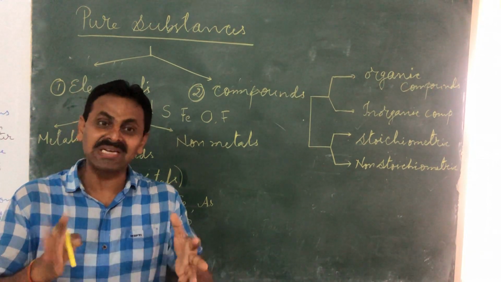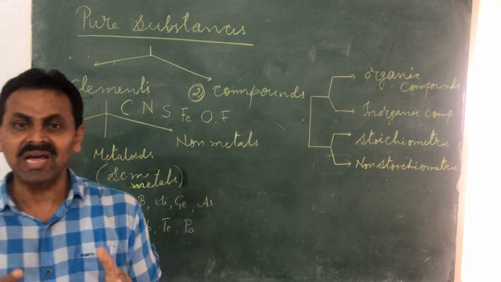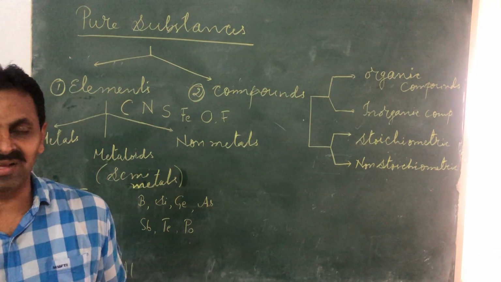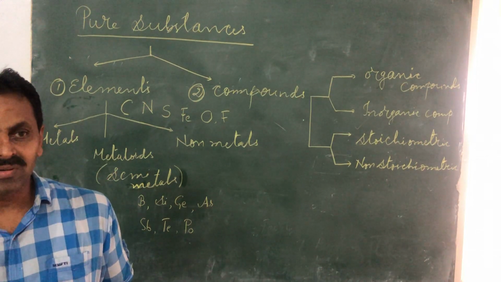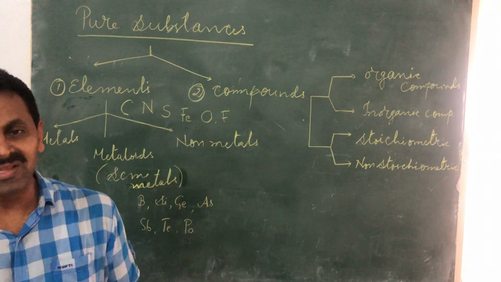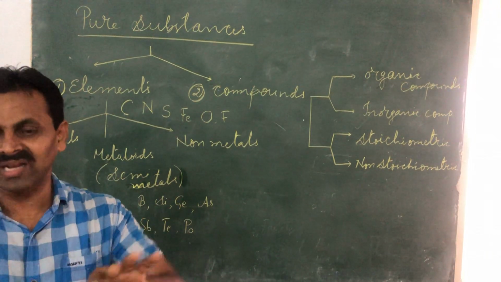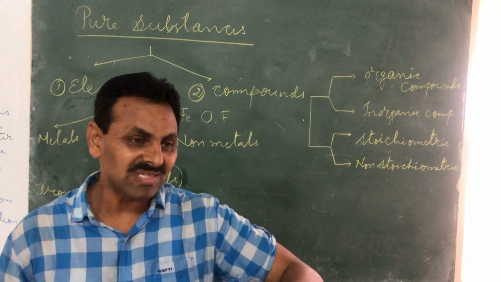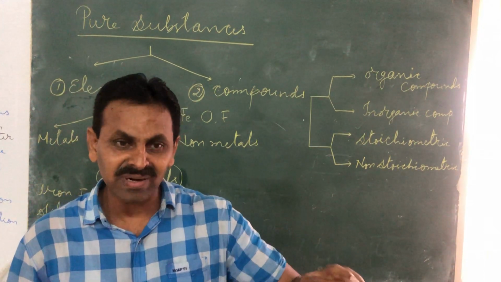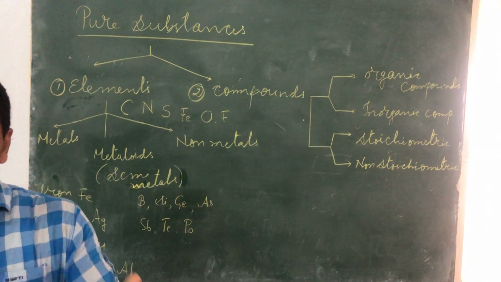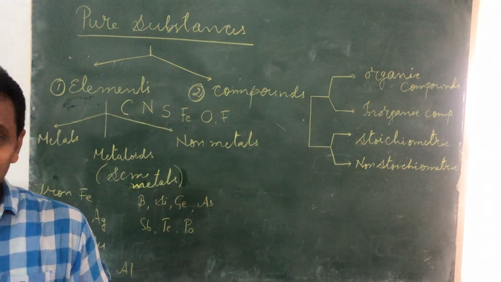you have a substance like carbon dioxide, in which carbon and oxygen, both the elements, are there. Now, by heating or by any other process, I can break the bond between carbon and oxygen. I can separate oxygen. Then what is left? Carbon. I got carbon and then oxygen. Right?